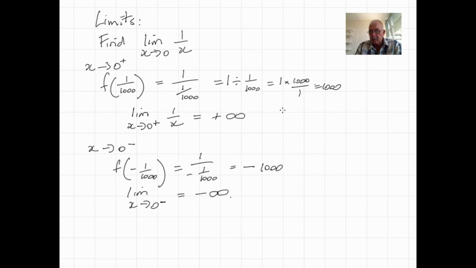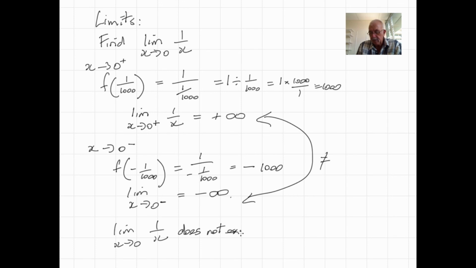Now for the limit to exist, these two values here must be equal, but they're not equal. So therefore we can say that the limit as x approaches 0 of 1 over x does not exist, because as we approach 0 from either side, we're getting two different values.